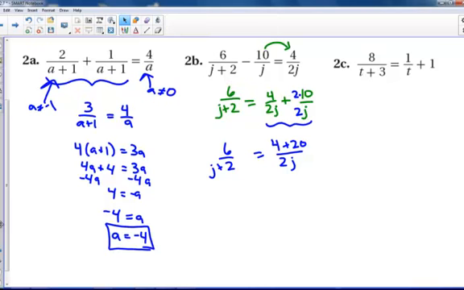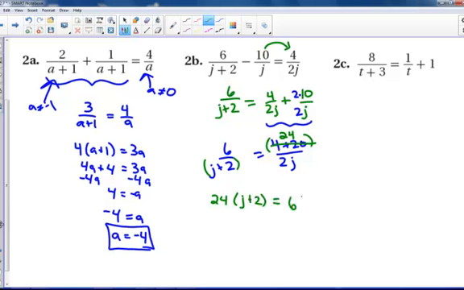And then since I have one fraction equaling another fraction, I can cross multiply. 4 plus 20 is 24, so if you want to just write 24, it's going to be easier. All right, 24 times j plus 2 equals 6 times 2j.